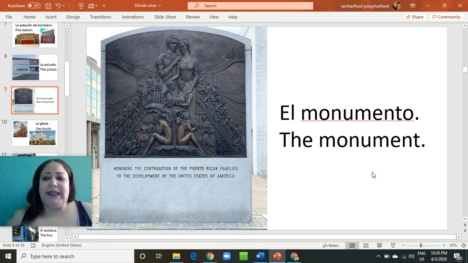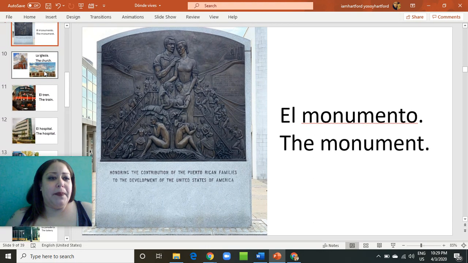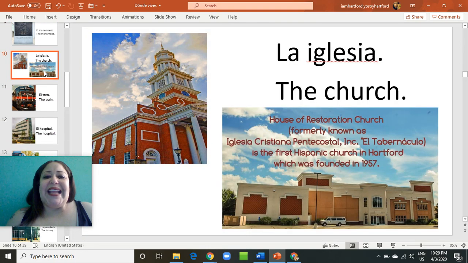El monumento, the monument. This monument is about Puerto Rican families migrating to Hartford, and we will also talk about it later because it's a very special monument and it has a lot of history. La iglesia, the church. I know this church looks very familiar, and some people get it confused with another one.